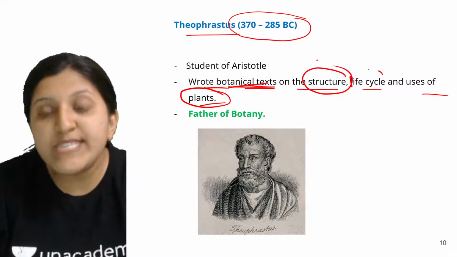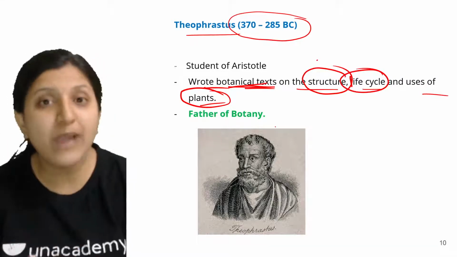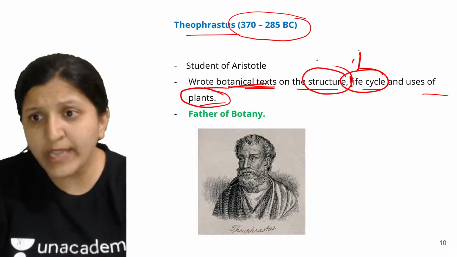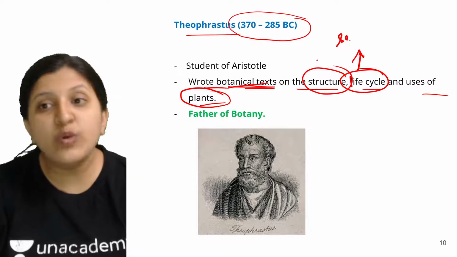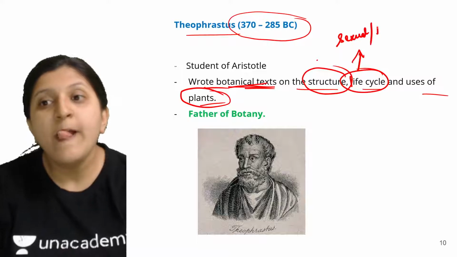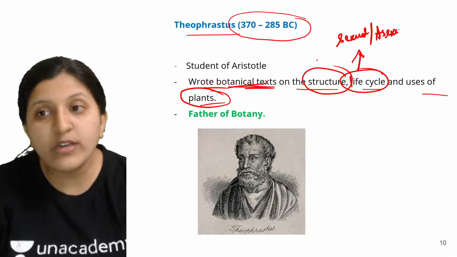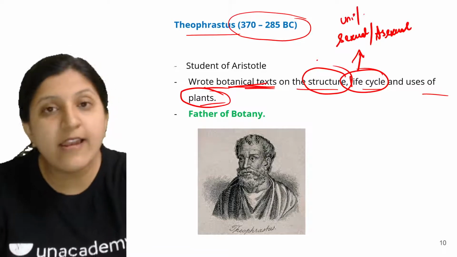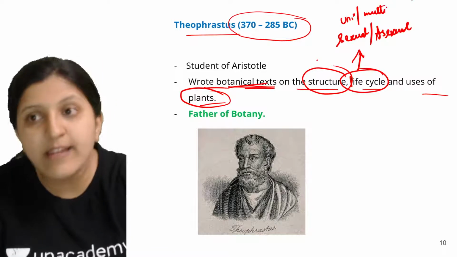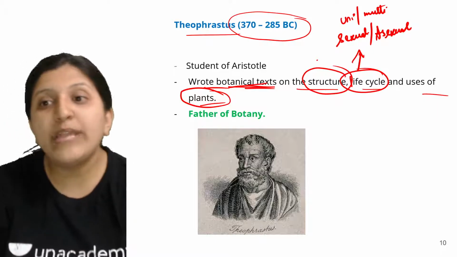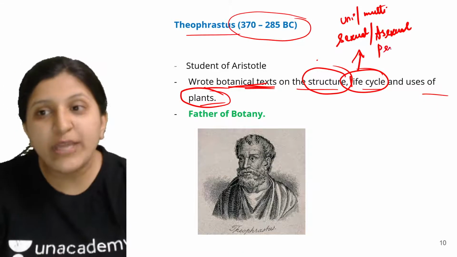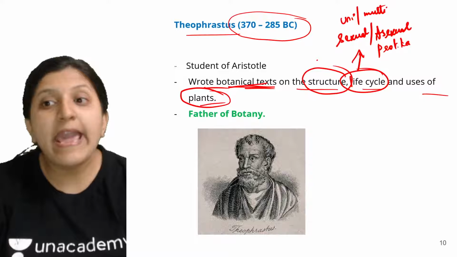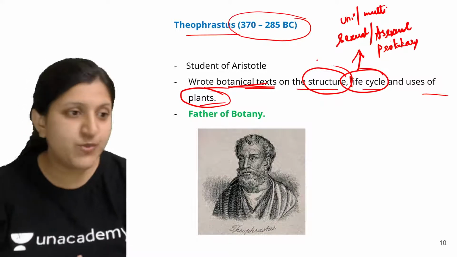What is the life cycle, how exactly these plants survive, whether they undergo sexual reproduction or asexual reproduction, whether they are unicellular or multicellular, prokaryotic or eukaryotic. Each and every detail has to be studied.